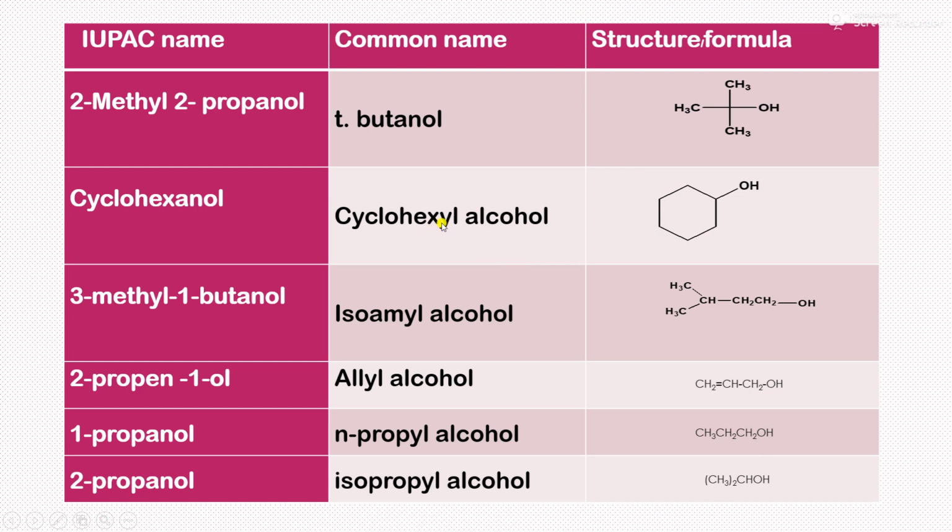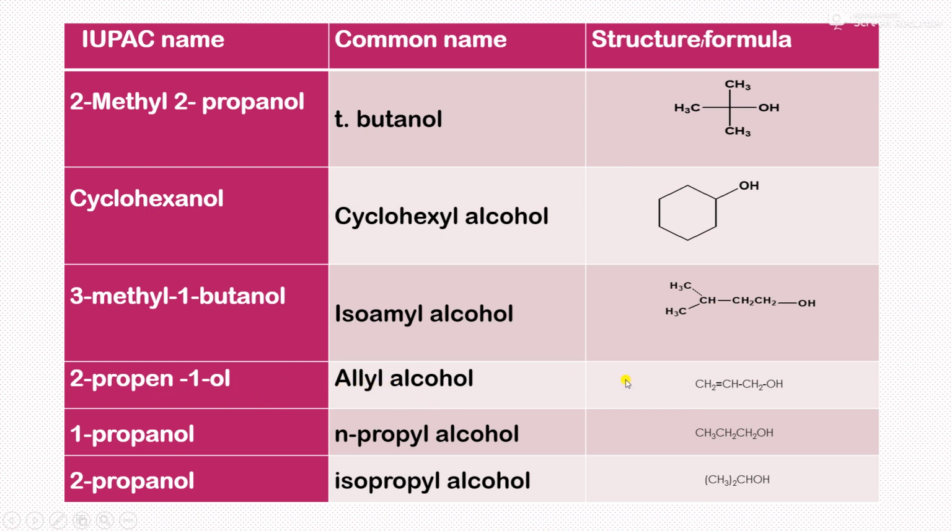Second one, cyclohexanol, or cyclohexyl alcohol. So therefore, its IUPAC name is cyclohexanol. Next example is isoamyl alcohol, or IUPAC name is 3-methyl-1-butanol. So 1, 2, 3, and 4. And for third carbon, there is a methyl group. Therefore, it is 3-methyl-1-butanol.